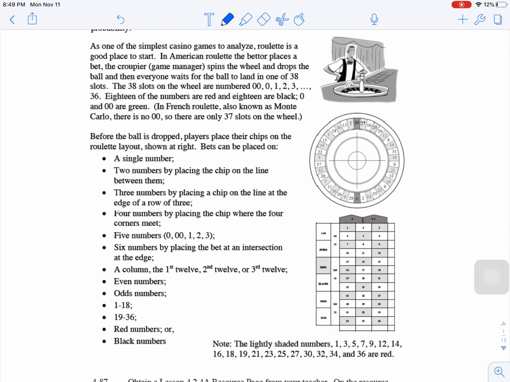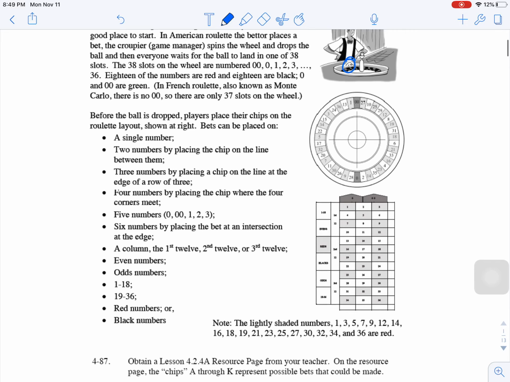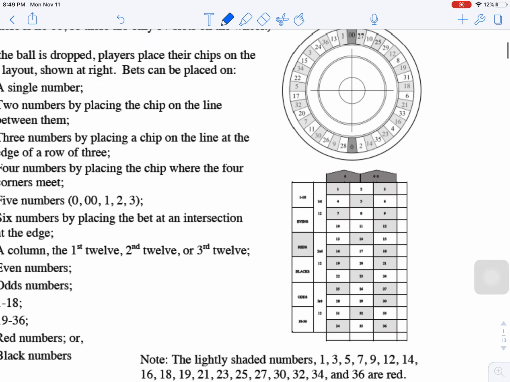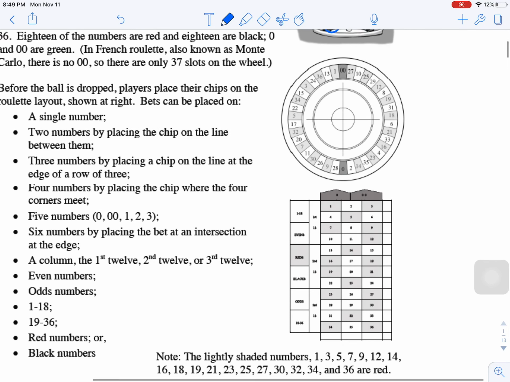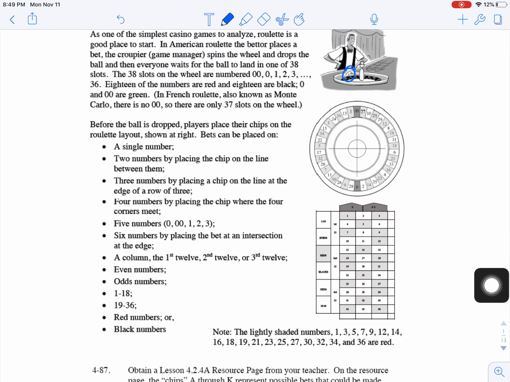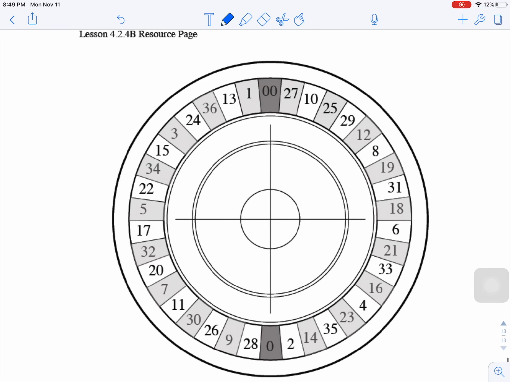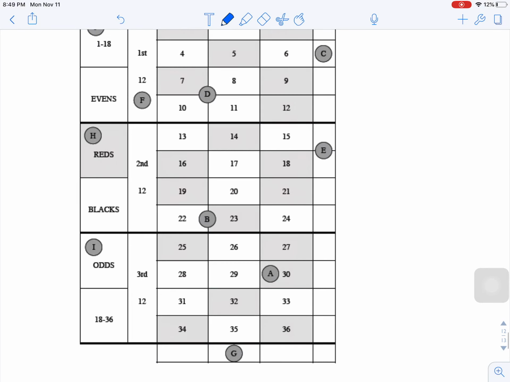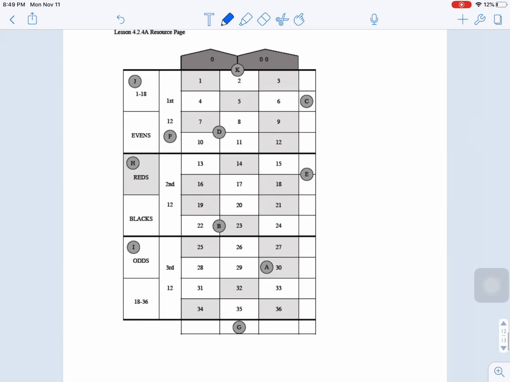There's this ball that gets dropped into this wheel, and it spins around and around. It lands in these different numbered spots, and some of them are red and some of them are black. You should have a piece of paper that has this on it and one that has this on it. You have that one as a full page, and then you have this one as a full page.